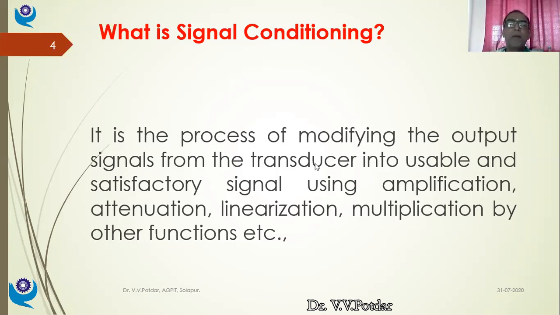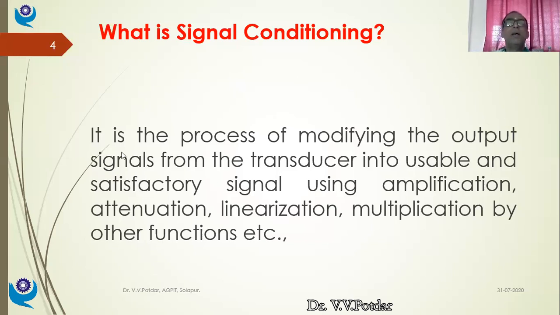So what are my signal conditioning devices doing? They are modifying the signals from the transducer into usable, satisfactory signals using either amplification, attenuation, or, for nonlinear signals, linearization, or those signals are to be manipulated by multiplying with some other signal, multiplication by some other functions. All these manipulations are done by my signal conditioning devices.